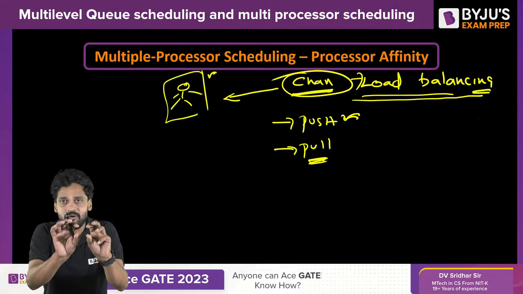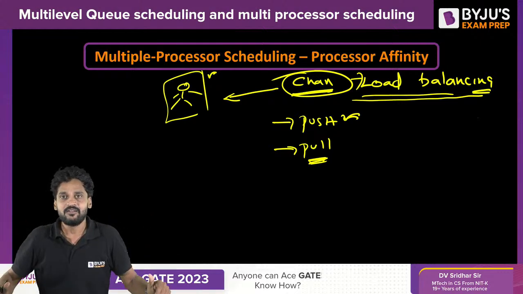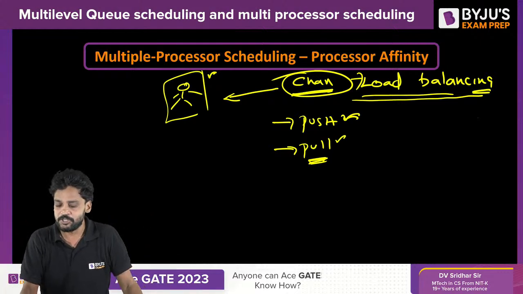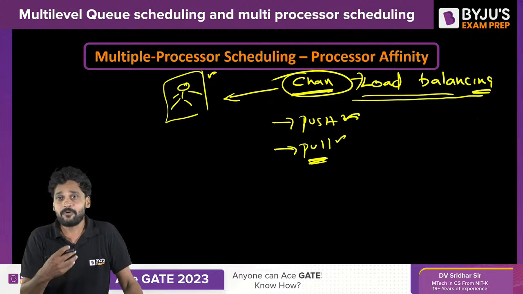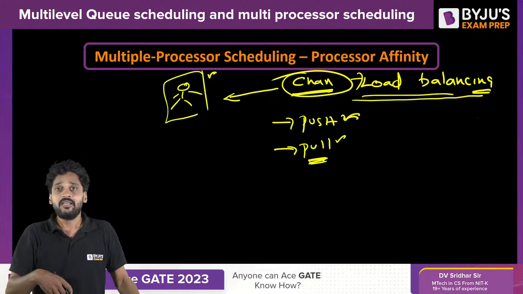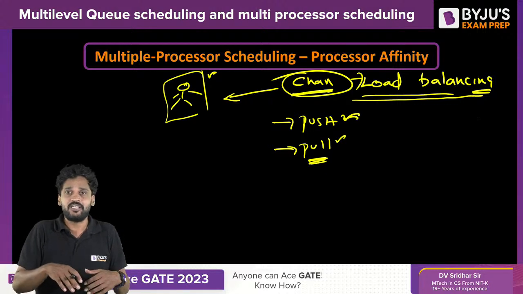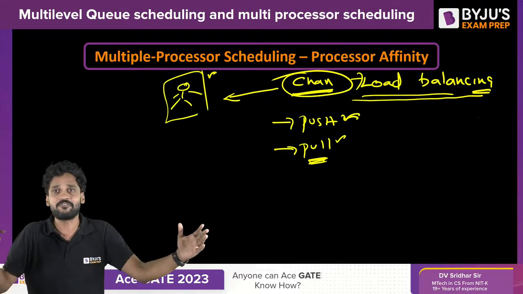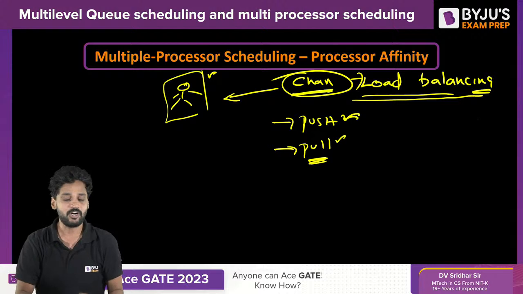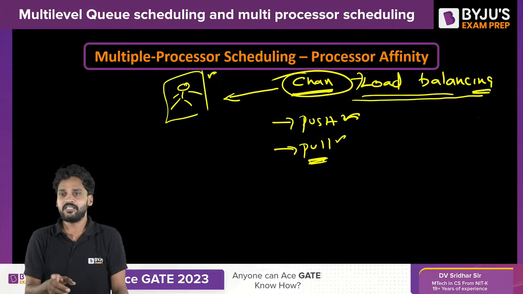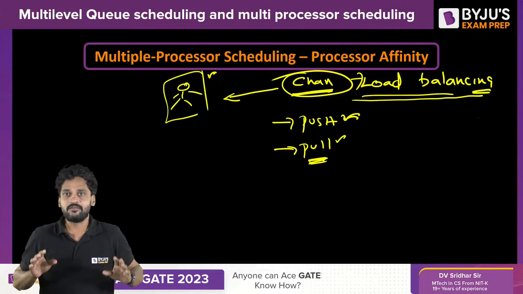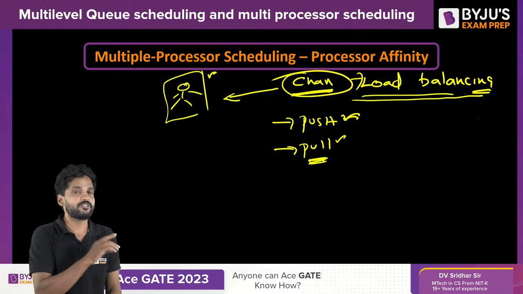In order to have the load balanced equally, when it comes to the pull migration, when a processor becomes idle, it pulls the processes from the other processors. Got me? The moment I become idle, immediately I will look at the other processors.